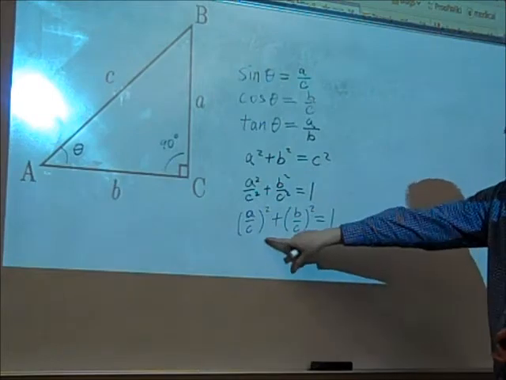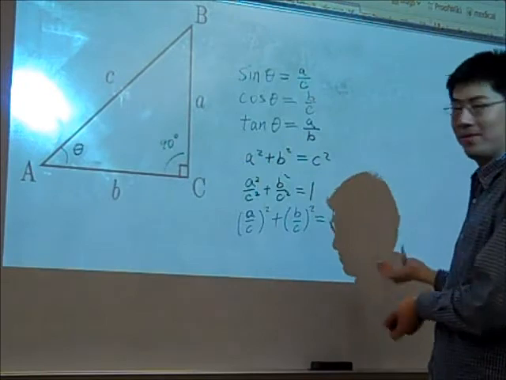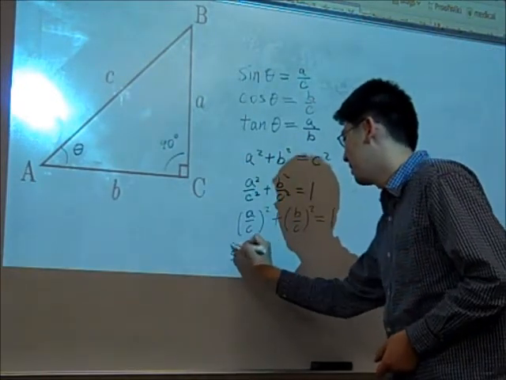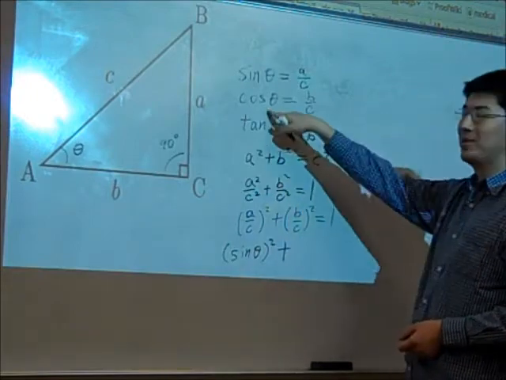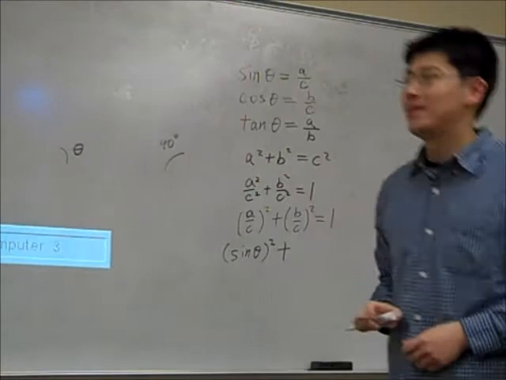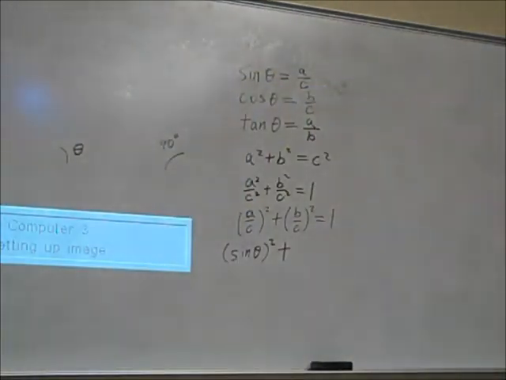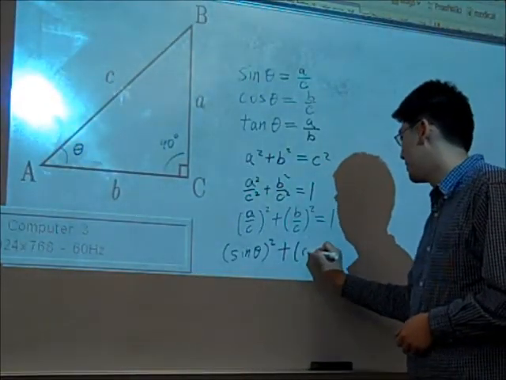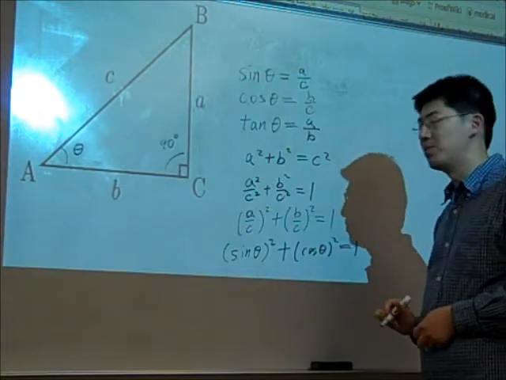But we just defined here that a over c, or the opposite over hypotenuse, is sine of theta, right? So this is the same thing as sine of theta, quantity squared. And b over c we define as cosine of theta. So it should be cosine of theta squared, and that's going to be equal to 1.